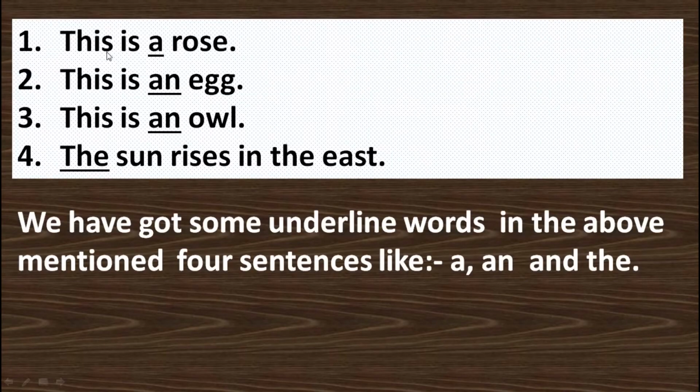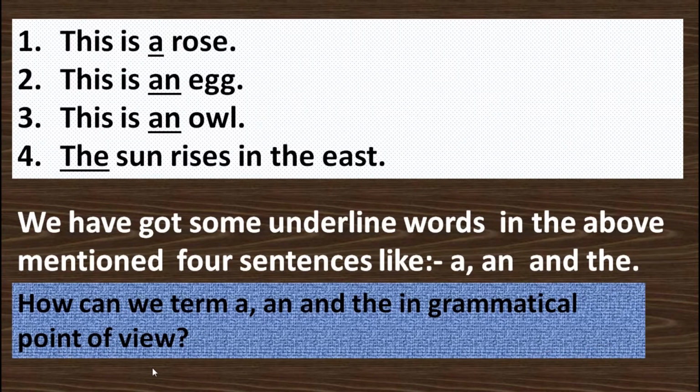Number 1, this is a rose. Number 2, this is an egg. Number 3, this is an owl. And number 4, the sun rises in the east. We have got some underlined words in the above-mentioned 4 sentences, like a, an and the. How can we turn a, an and the in grammatical points of view?